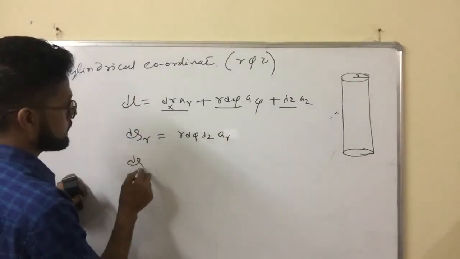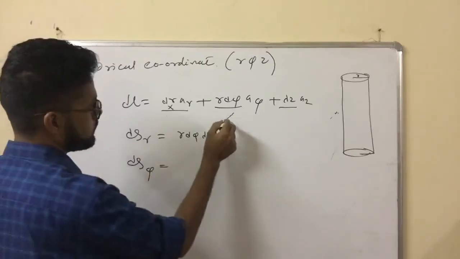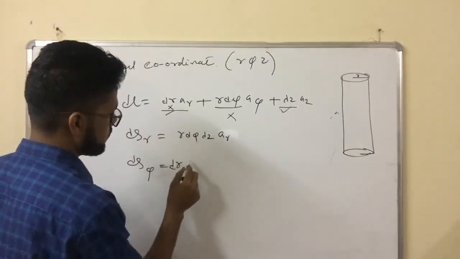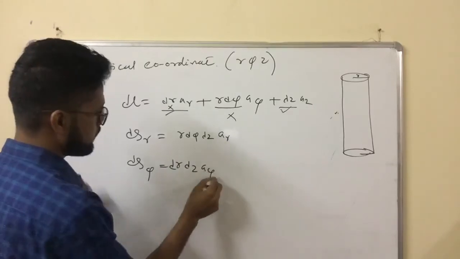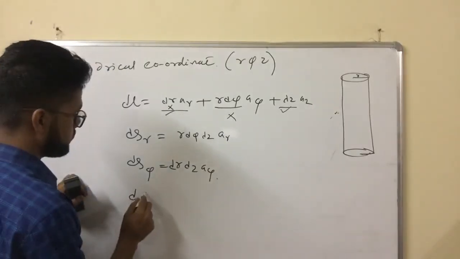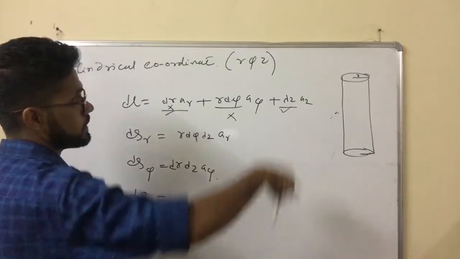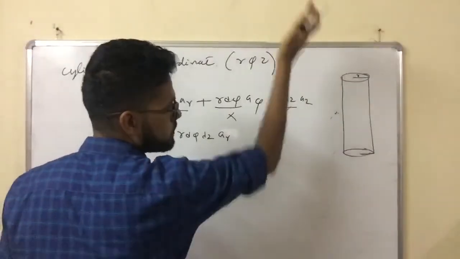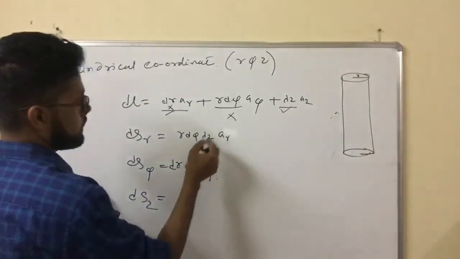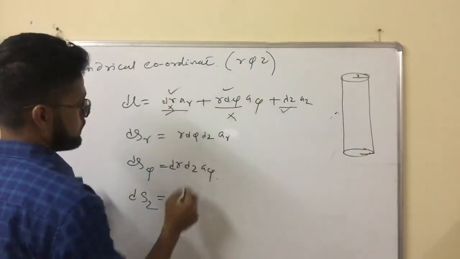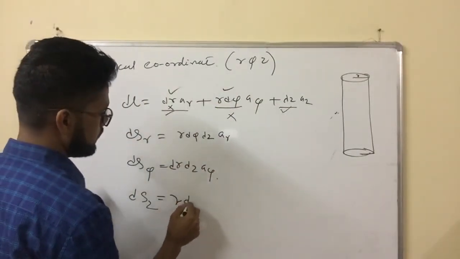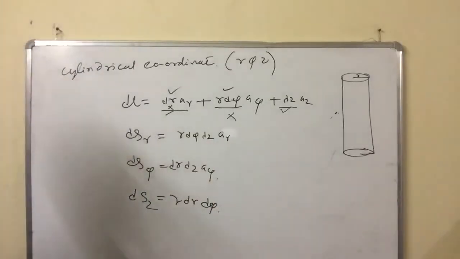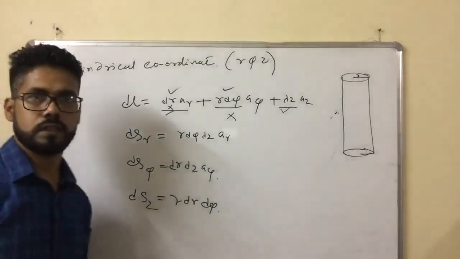Similarly, dS phi is the product of the two coefficients dr dz, a phi. And dSz is the surface area along this direction, this portion, where the coefficients are only r dr d phi. This is the three surface areas along the three coordinate directions.